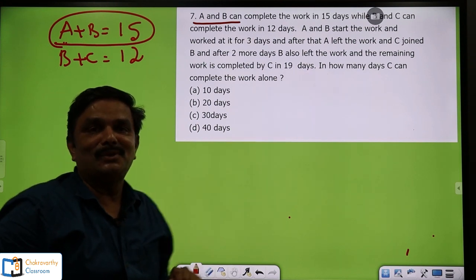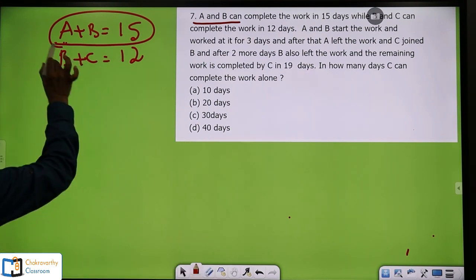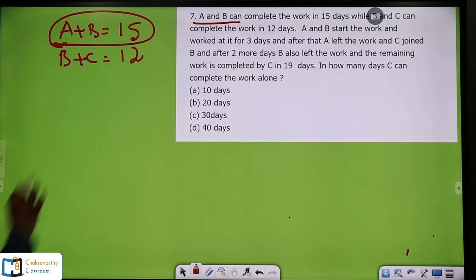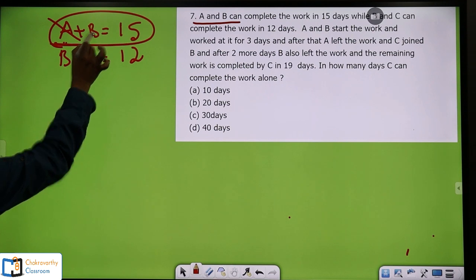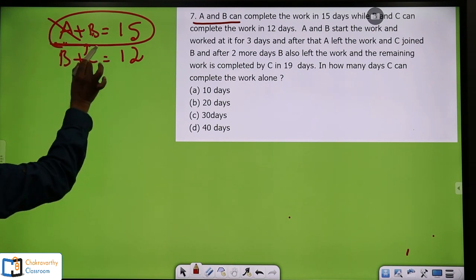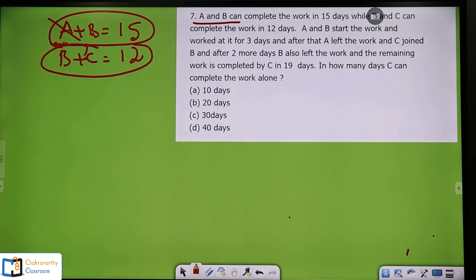What did you understand from this one? Simple, students. First A and B started the work. After some time A left, and for B, C joined. That means next B and C worked together. So you do it the same way.